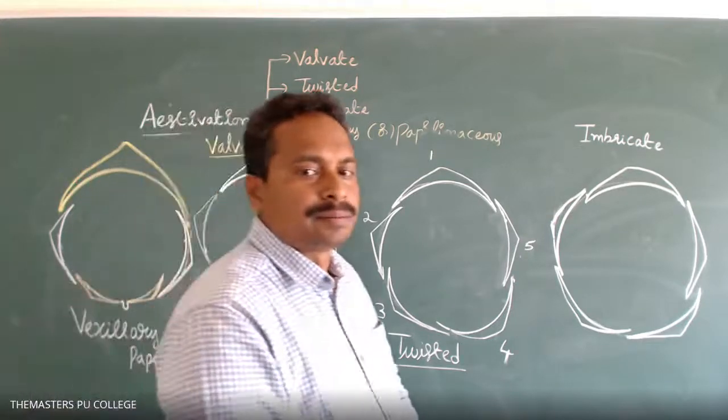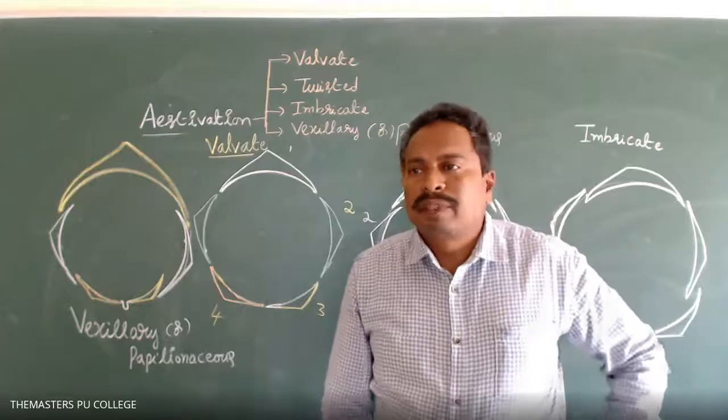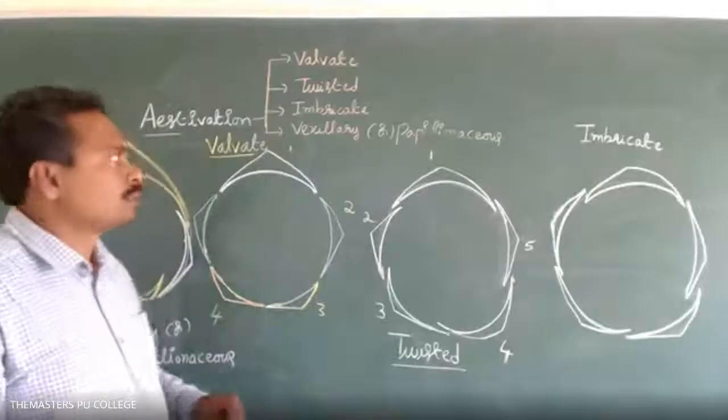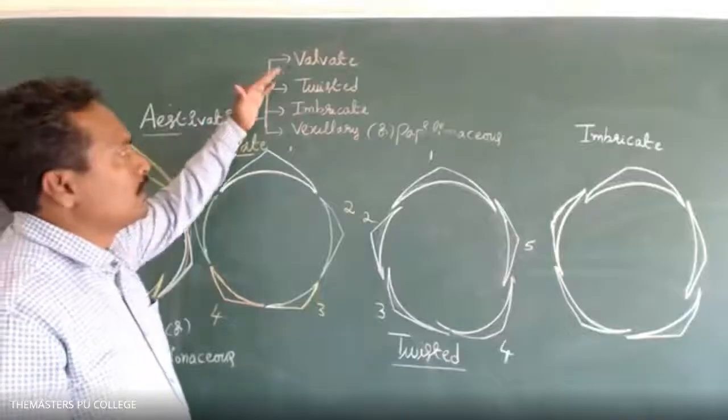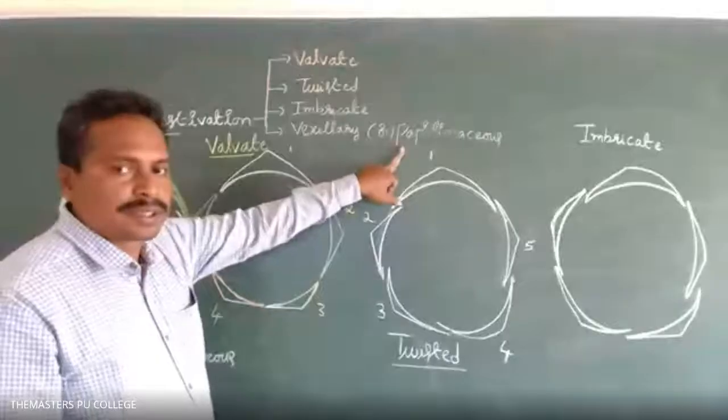Have you drawn this diagram? Yes, sir. Okay. So how many types of estivations are there in flowers? Mainly four types. What are they? The first one is valvate estivation. The second one is twisted. The third one is imbricate estivation. The fourth one is the vexillary or papilionaceous estivation.